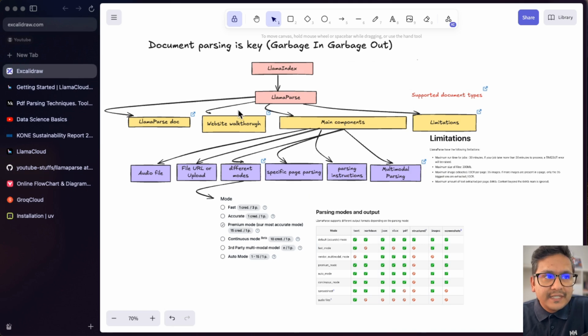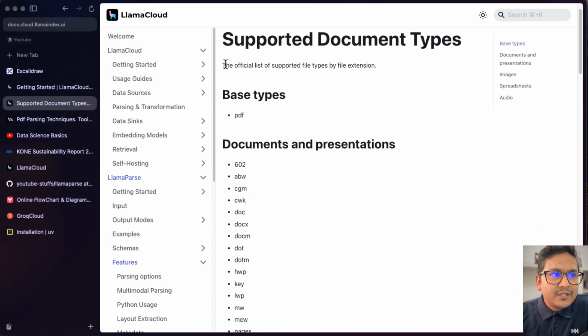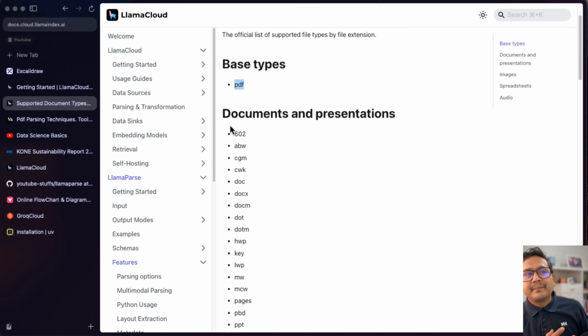If I go back to this chart or diagram here, and here is the supported document types, it brings back to the documentation, but here you can see it has different document types being supported. And here is the official list of supported types by file extension. So the base type is PDF. That is the mainly used document type in many cases, right?